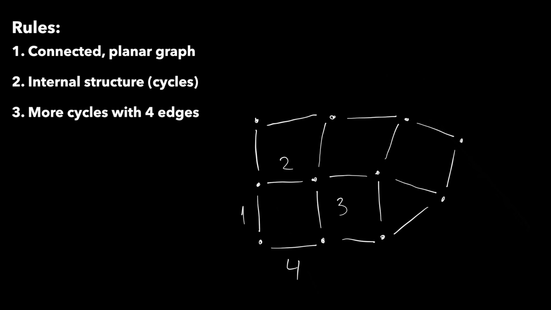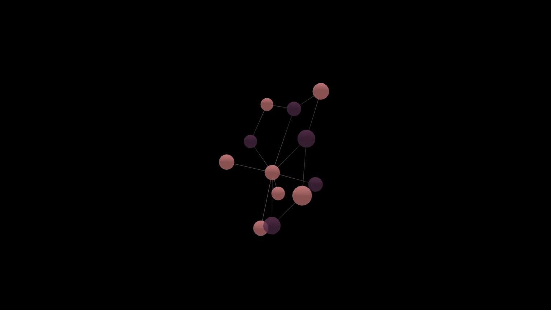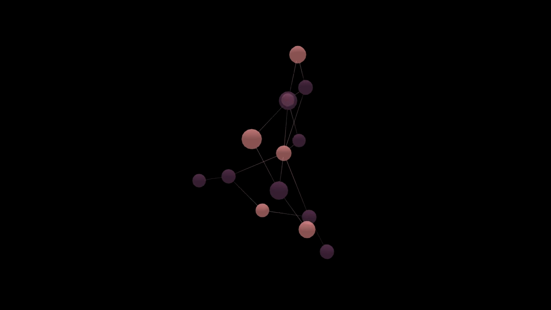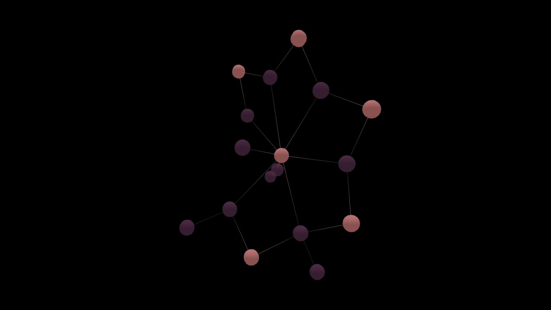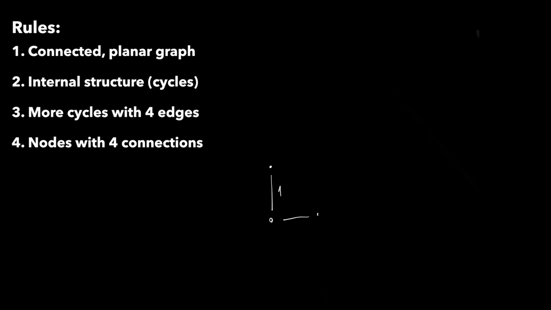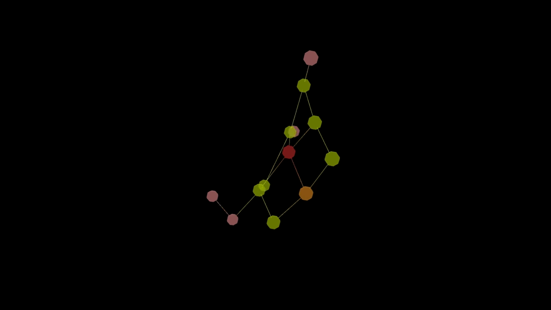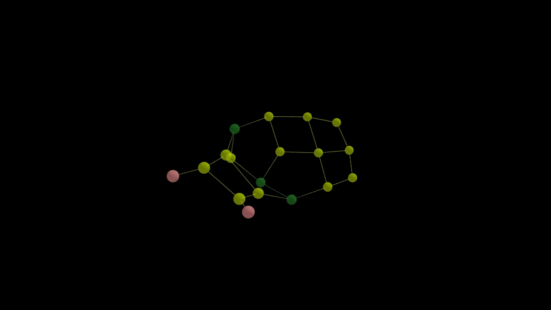Well, these rules should be enough, right? But it turns out that even if only quadrilateral faces, or cycles, are rewarded, it still leads to a chaotic shape because they can connect wrongly. To achieve a mesh structure, we have to introduce a regularity rule. Internally, nodes must have an average of 4 connections to other nodes, except for the outer boundaries, which naturally have fewer neighbors. After this, evolution starts to grow meshes, but they look like long, thin structures that accumulate quads without